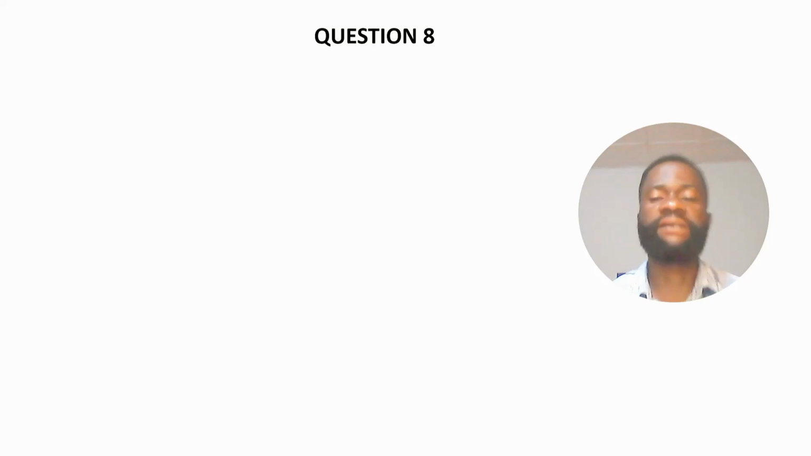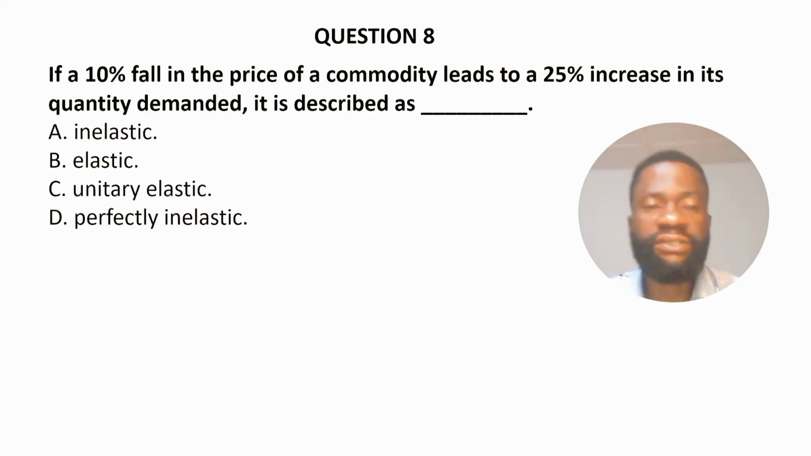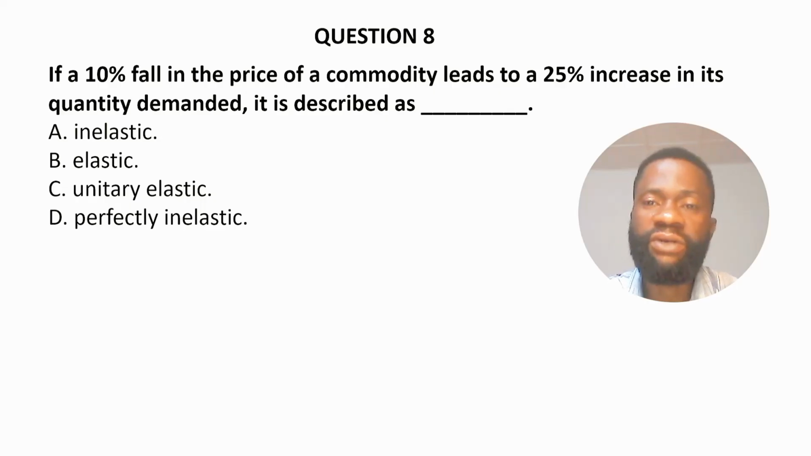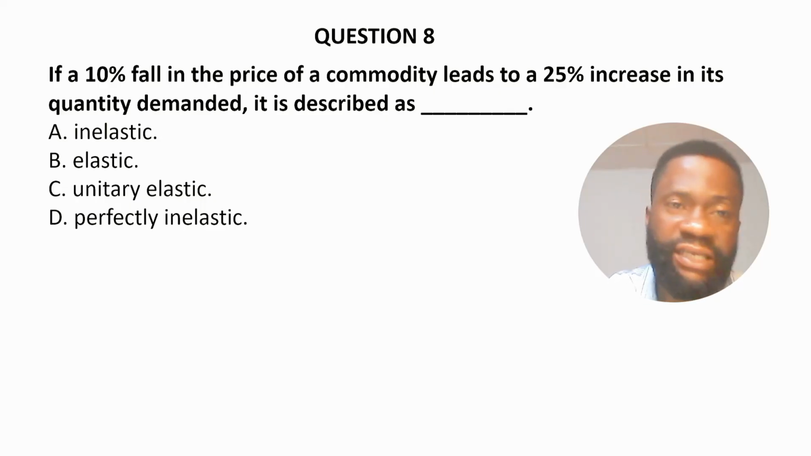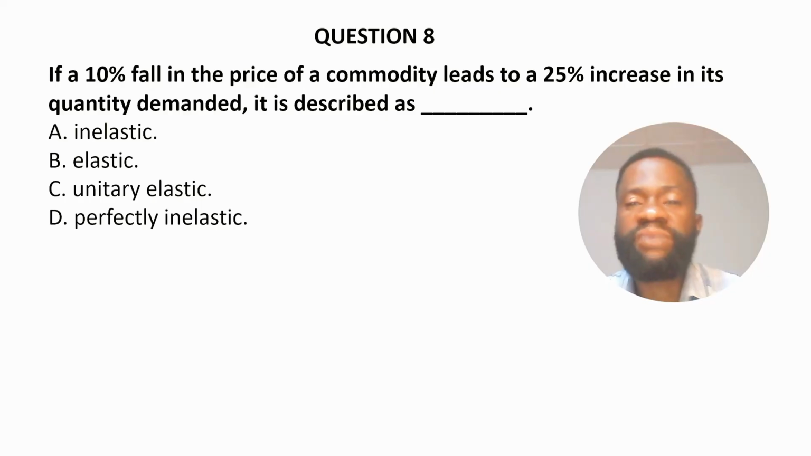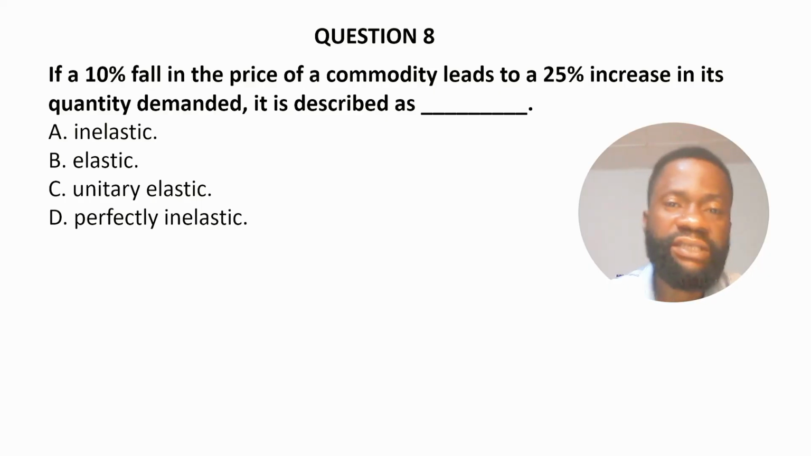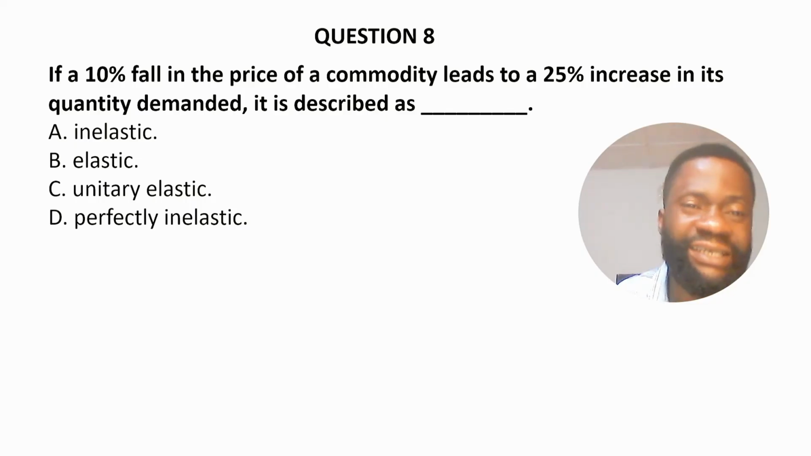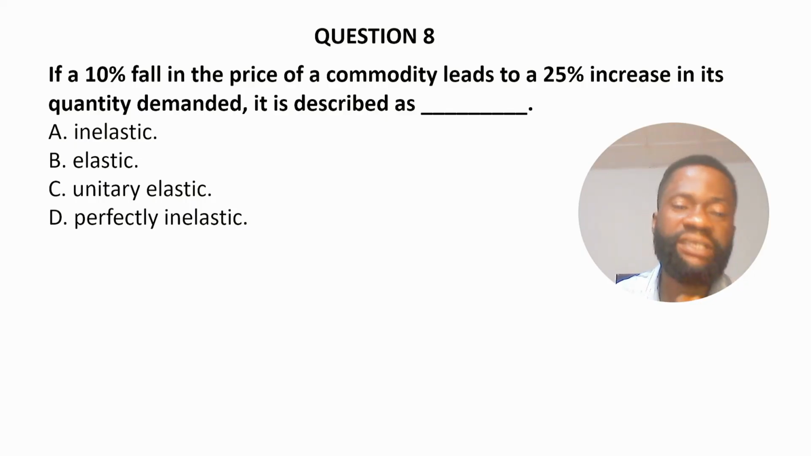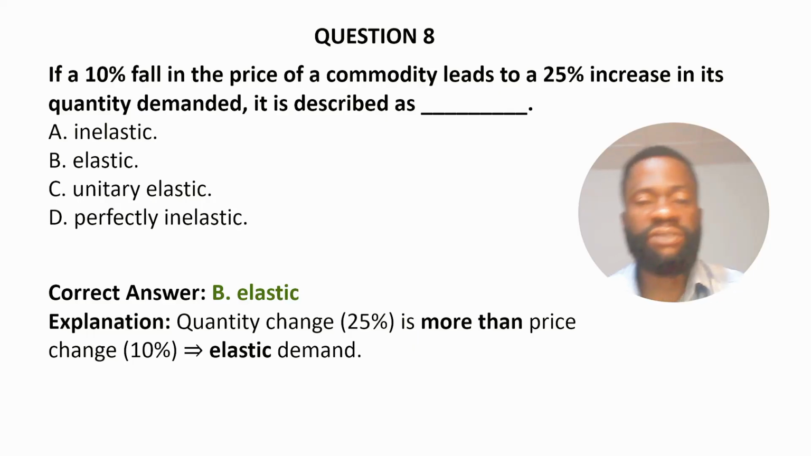Question 8. If a 10% fall in the price of a commodity leads to a 25% increase in its quantity demanded, it is described as dash. A. Inelastic. B. Elastic. C. Unitary elastic. And D. Perfectly inelastic. The correct answer to the question is option B.